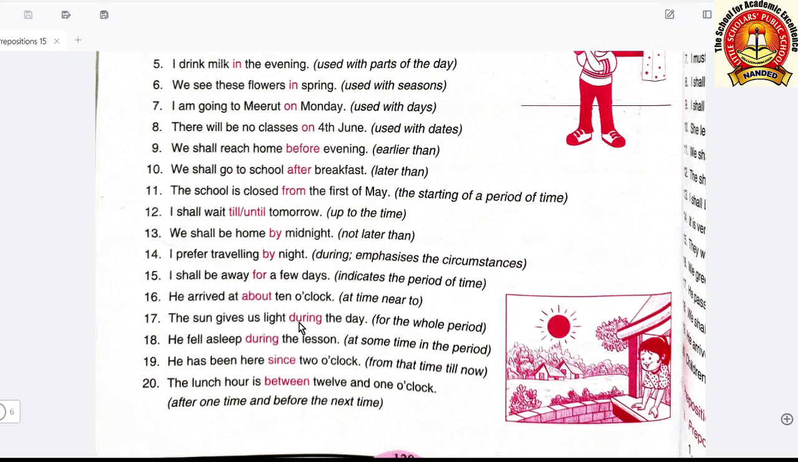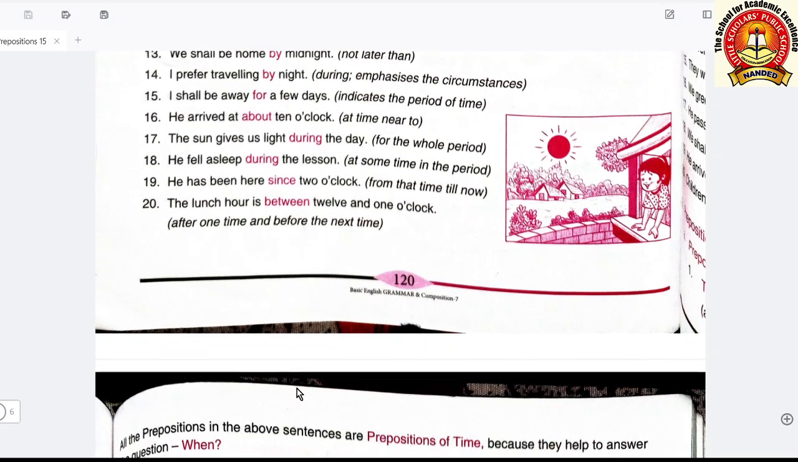The sun gives us light during the day. During is also telling the time. This is also a preposition. Thereafter, since. He has been here since 2 o'clock. From that time till now. Since is telling from that time till now. The lunch hour is between 12 and 1 o'clock. So this is telling point of time. Two points of time, and between them the lunch hour is there. That thing we are showing with the help of this preposition between.